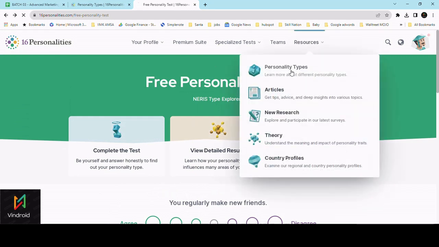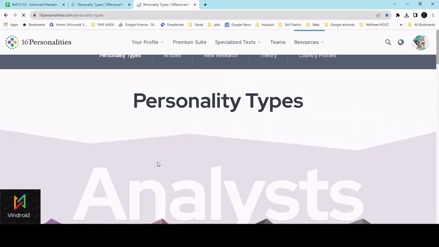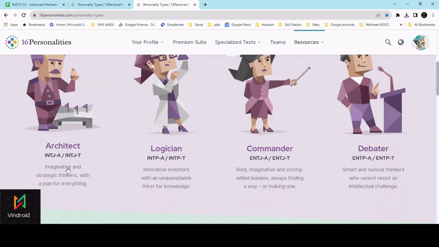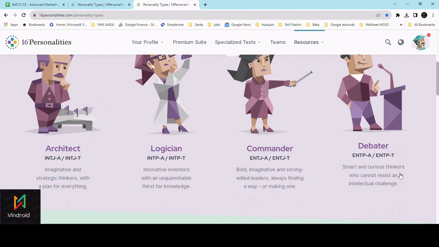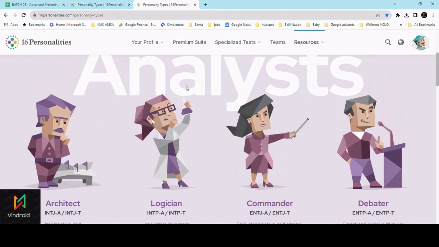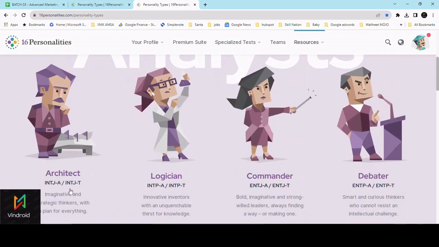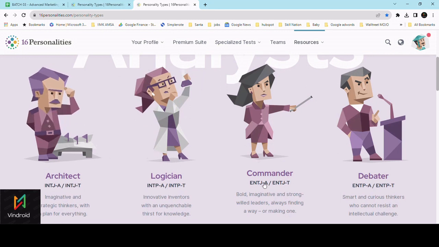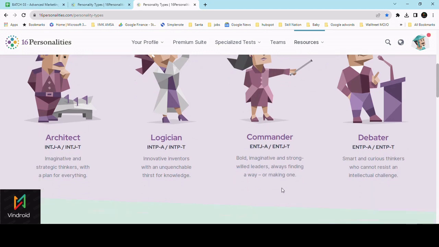From there we'll understand what kind of personality the person is, whether he is an analyst, and this is the superset, and the subsets are architect, logician, commander, and debater. Then these codes, ENTP-A and ENTP-T, are connected to this debater subset, and the superset will be analyst. Understand what INTJ, A and T are. There are A and T attributes of this particular subset. We'll understand more. I'll share you the link so we can understand more from that.